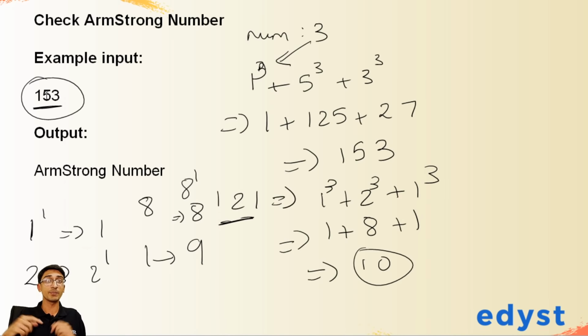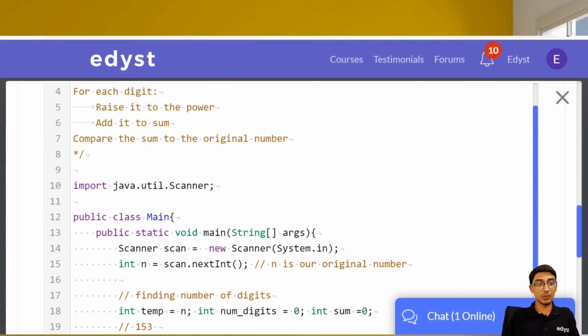If you do that, the sum of the cubes of the digits, or rather the sum of the digits raised to the power of the number of digits. It's a little confusing, don't worry. But basically, each digit is raised to the number of digits. When you sum all of them, then that sum should be equal to the original number. So that's what we were doing. We were calculating that sum. And now we just have to check whether the sum that we are getting is equal to the original number or not, right? So let's just go back.